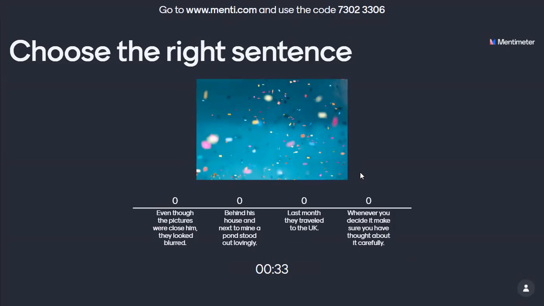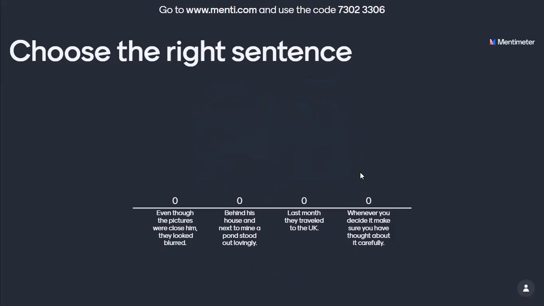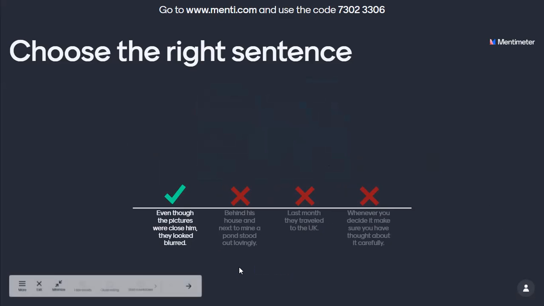So making a summary, we should use a comma when the sentence starts with a dependent clause or with an introductory phrase, unless it has 4 words or less, and if a verb follows immediately the introductory prepositional phrase when this one has more than one preposition. Okay, so here the right sentence is, even though the pictures were close to him, they looked blurred. Next.